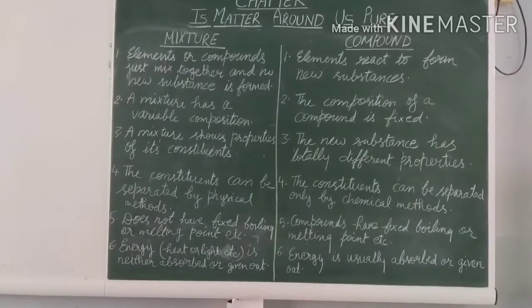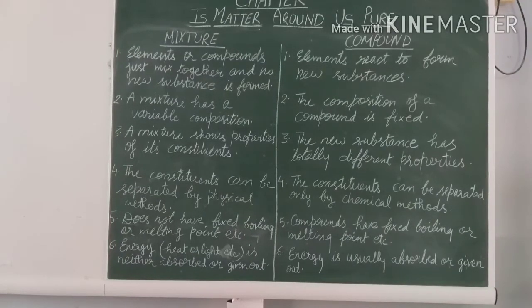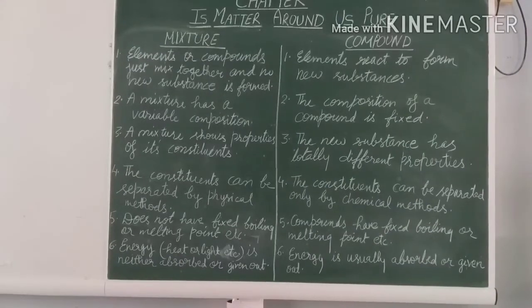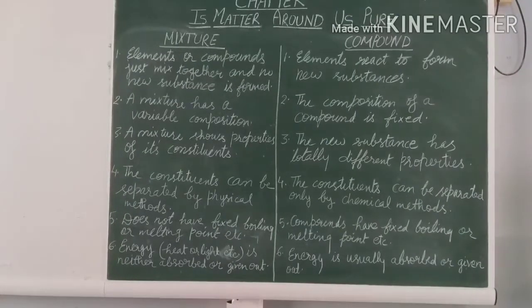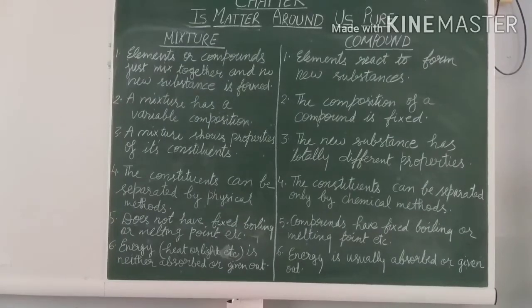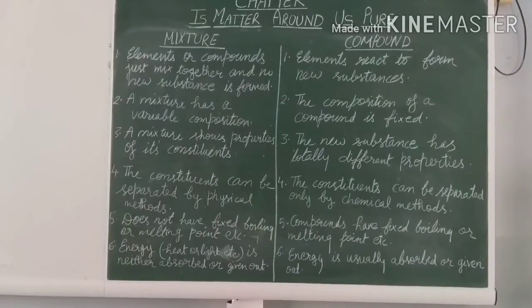The second point: a mixture has a variable composition. As we have taken the example of sugar solution, we can add more water or sugar, or we can reduce the quantity of both, so the composition of that mixture can be changed. The composition of a compound is fixed. In water, the composition of hydrogen and oxygen will remain 1:8 by mass, whether the water is taken from the well or the river or is tap water. So its composition is fixed.